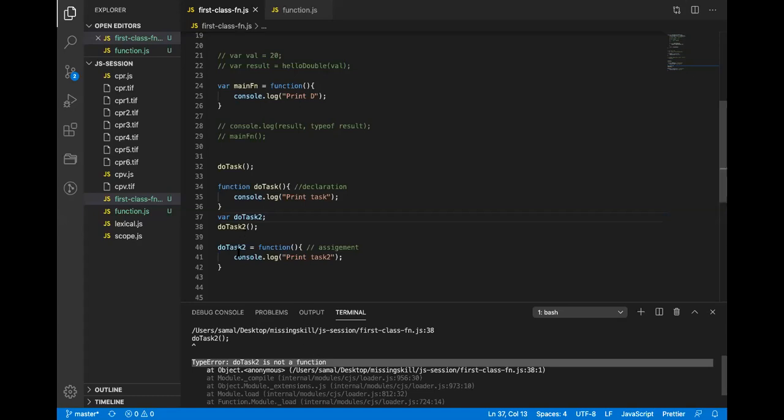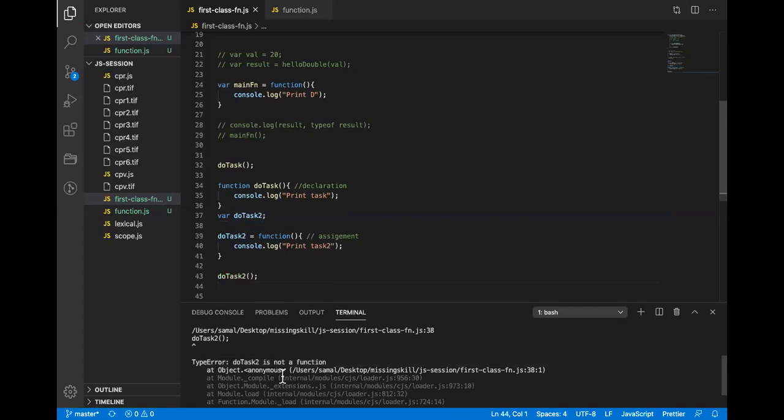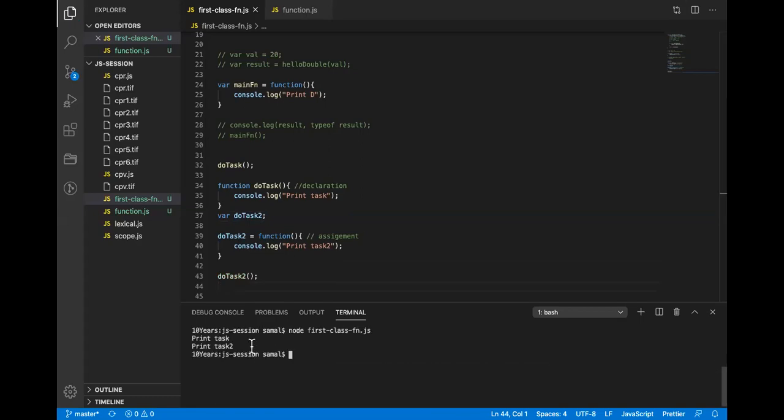If I cut from here and paste here, it will print. So I hope this is clear. Function declaration gets hoisted because this is a full-fledged function. Function assignment does not get hoisted. Basically its variable gets hoisted.